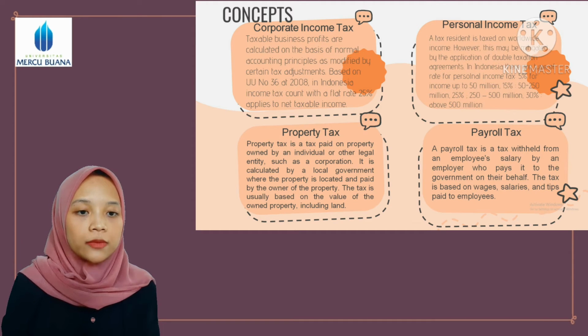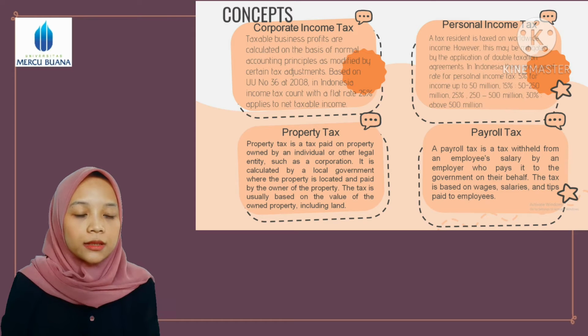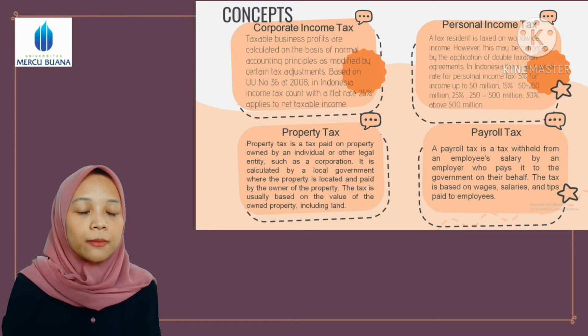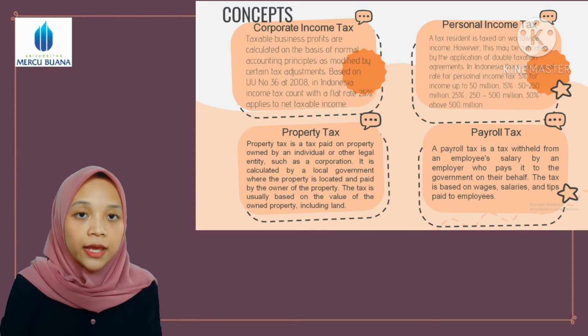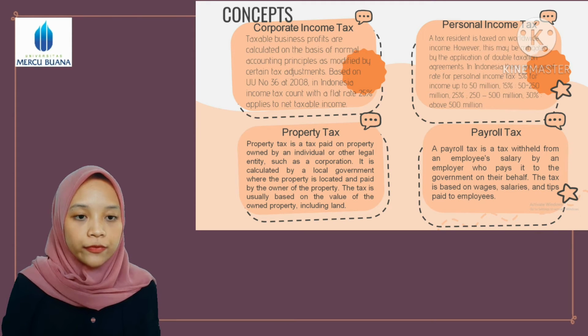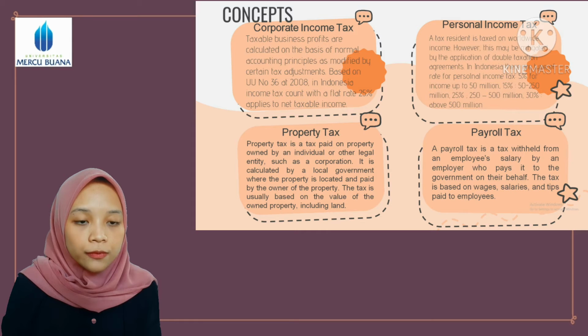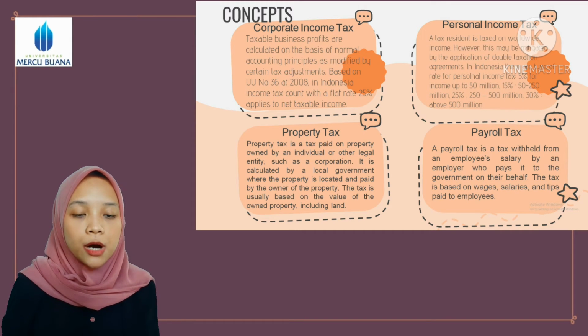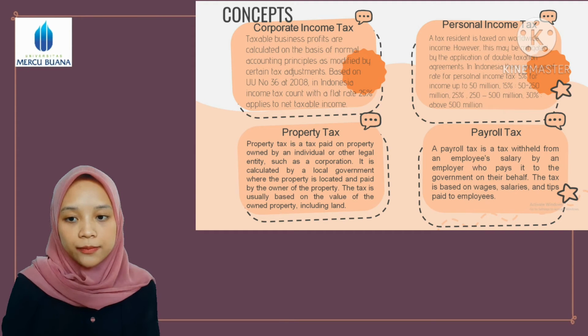There is personal rate from income tax, which is 5% for income up to 50 million and 15% for 50 until 250 million and 25% for 250 until 500 million and 30% above 500 million. Number three is property tax.